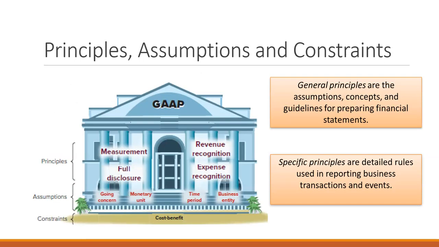Okay, so we have principles, assumptions, and constraints. General principles are assumptions, concepts, and guidelines for preparing financial statements. And then we have specific principles, which are the rules that are used for reporting business transactions. So that's when we get into those journal entries. In Chapter 2, we're going to be talking about those very specific principles. So let's look at these items one by one.